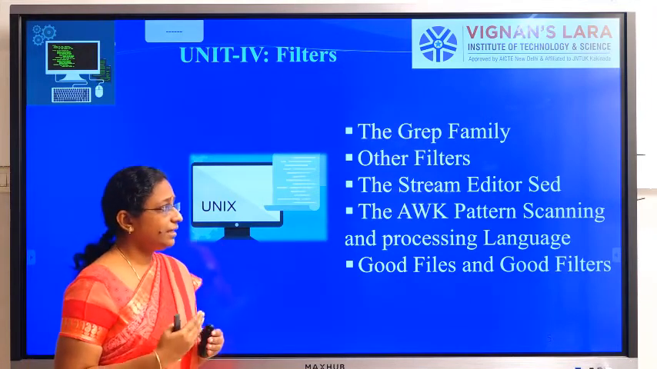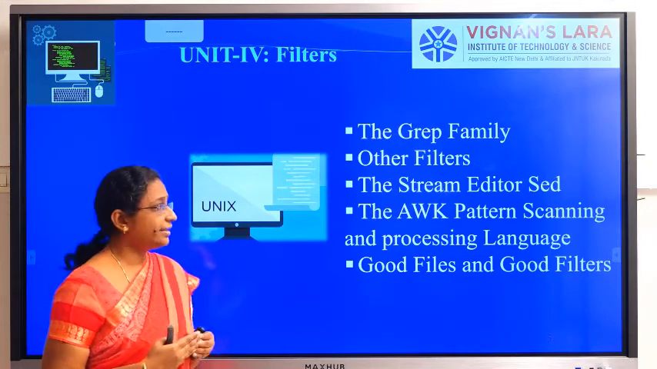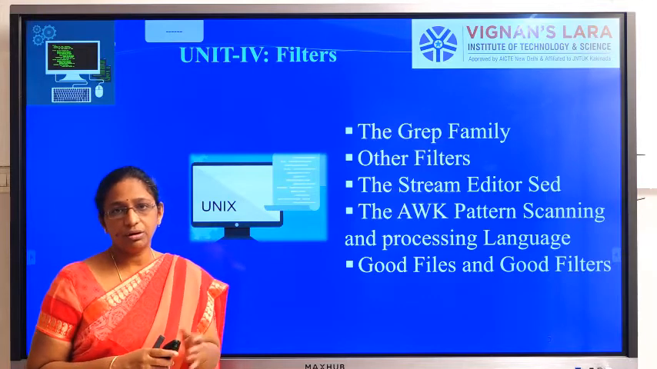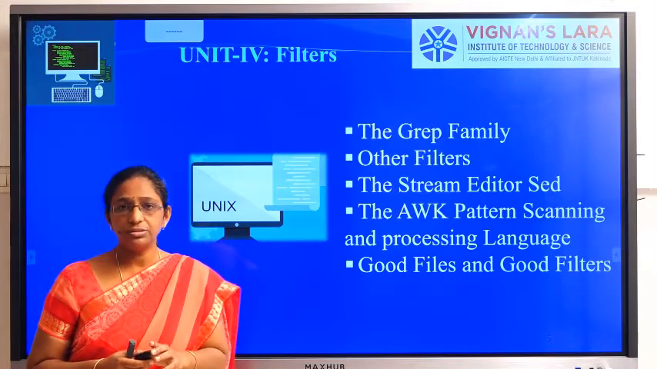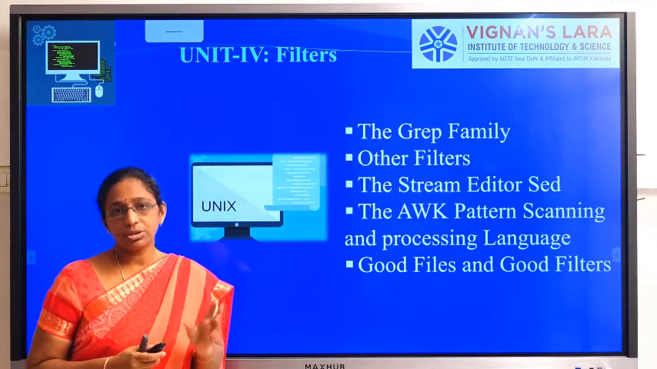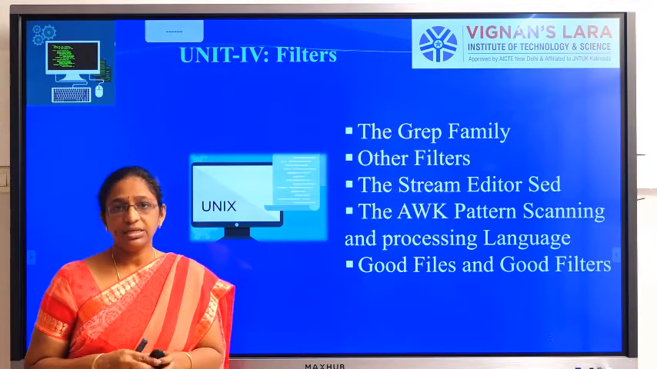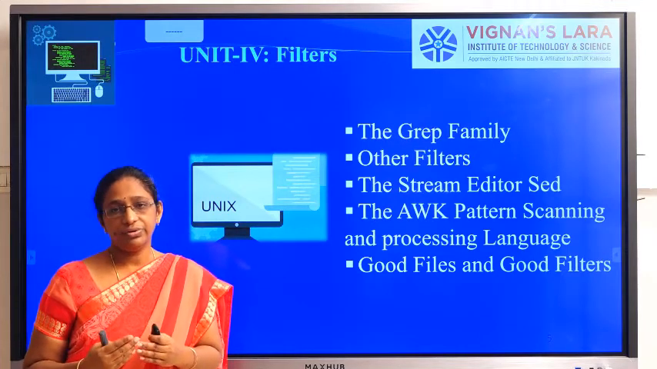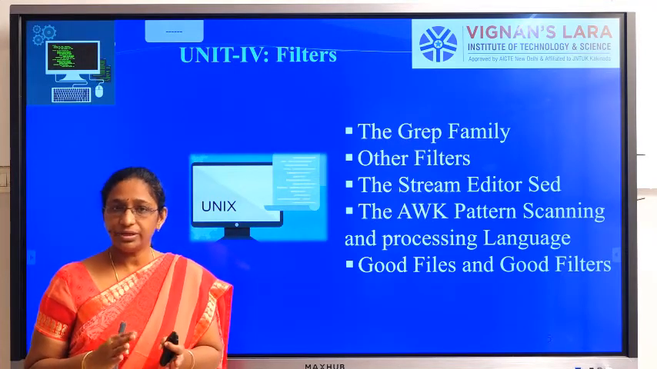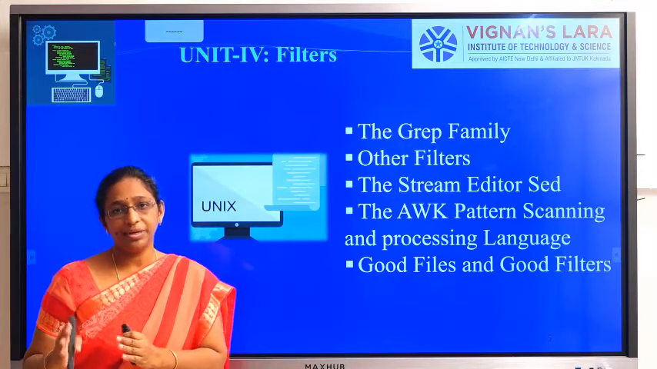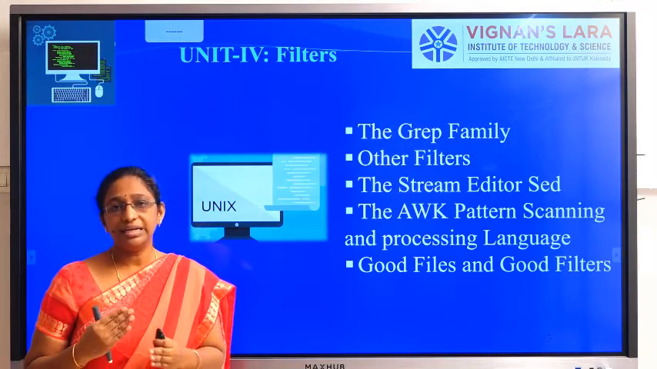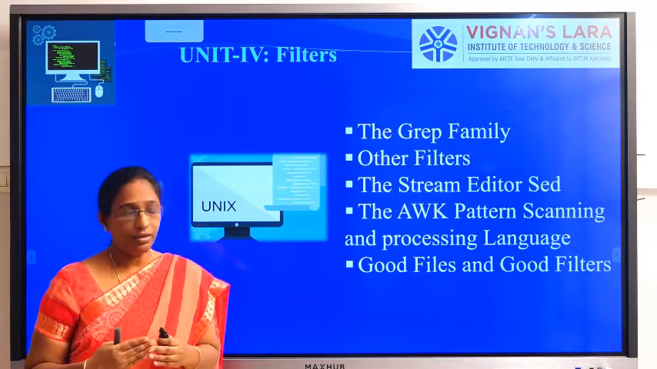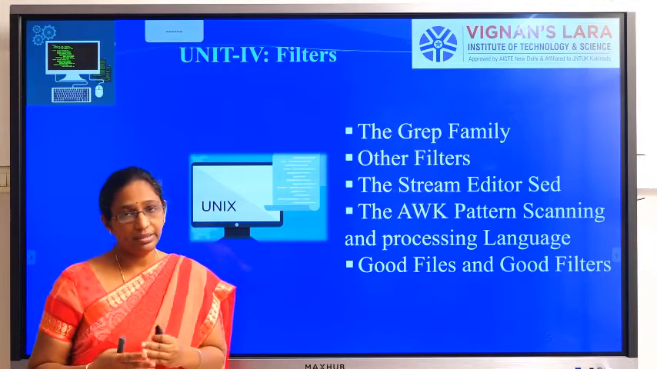Similarly, we are having other filters also, like the stream editor. This is also for pattern matching. Here it provides some operations on files for searching. For searching for any particular pattern, or for find and replace, you can find a particular pattern and replace it with another pattern. And similarly, insertion and deletions. All those operations can be done by using this stream editor command.